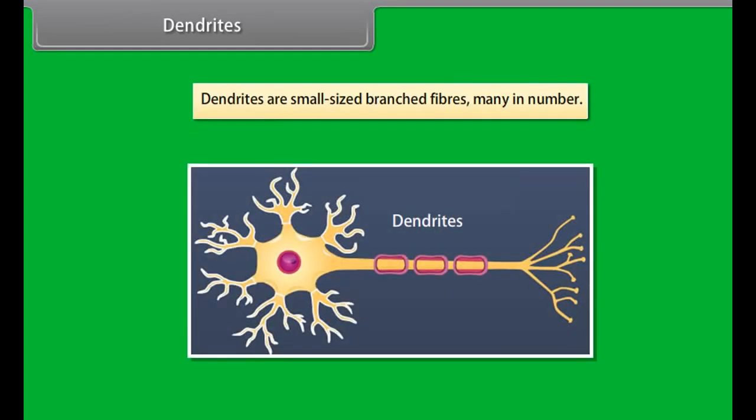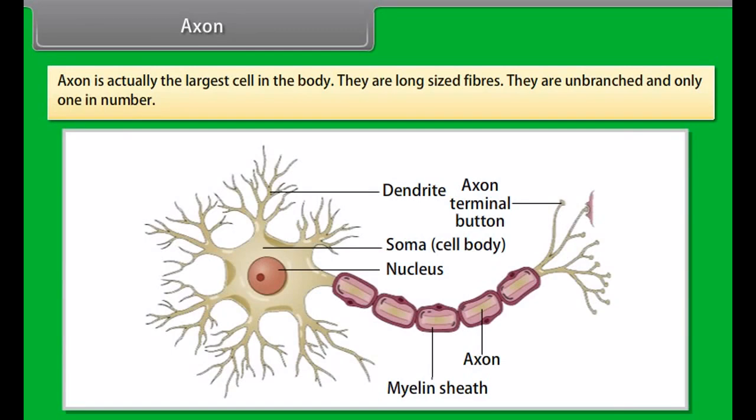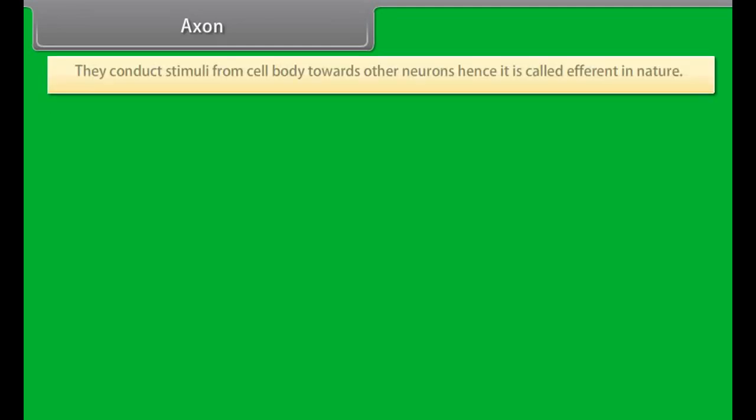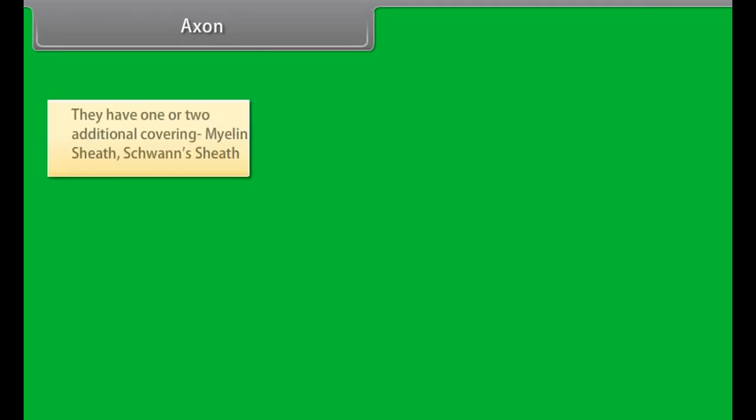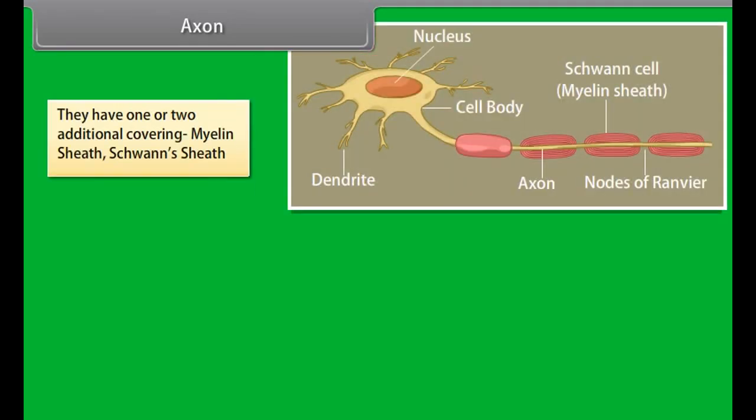It has a granular cytoplasm called neuroplasm which is enclosed by a cell membrane called neurolemma. It also has a large, spherical and centric nucleus with a nucleolus. It has all cell organelles like mitochondria, Golgi bodies, lysosomes, ribosomes, etc. It also has a number of small-sized granules, Nissl's granules, which help in protein synthesis.